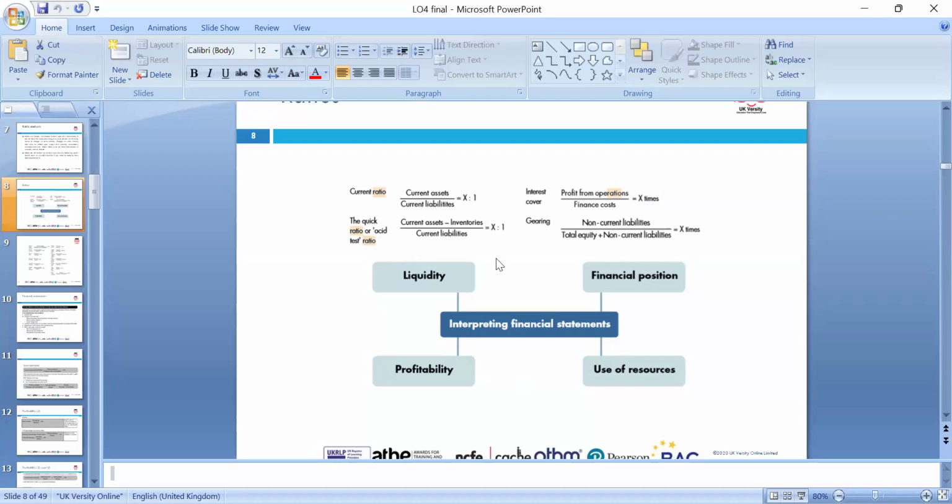Then we can look at the financial position ratios. So we can look at interest cover ratios or gearing ratios. Profit before interest and tax divided by finance cost, which means interest. If your profit covers it 4 times, 5 times, 10 times, look at industry averages, look at last year's performance, and you can argue what has happened, whether performance has improved or deteriorated. That's the key we need to look at in terms of performance improving or decreasing.